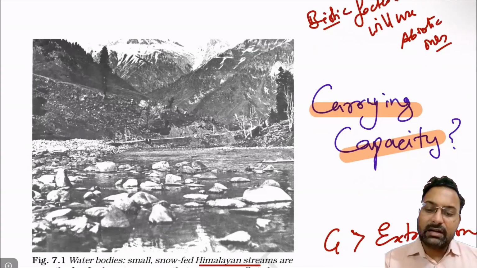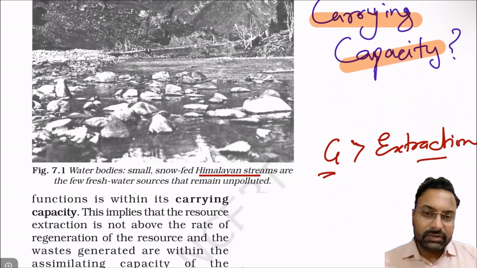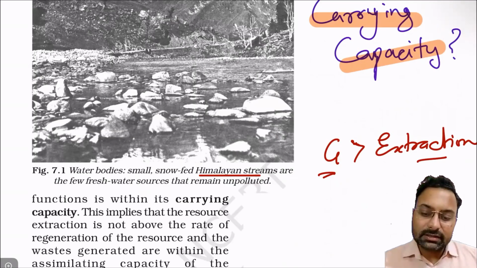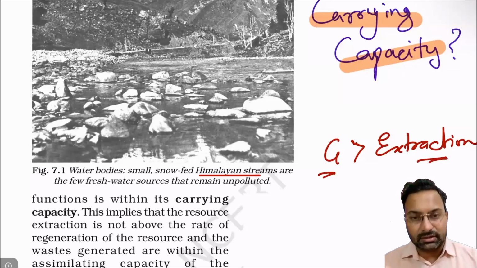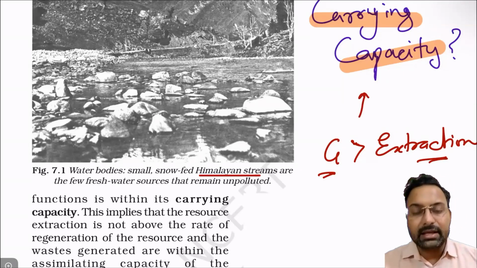Now if the regeneration of that abiotic resource is at a faster speed than its extraction or waste generation, then this is called carrying capacity.